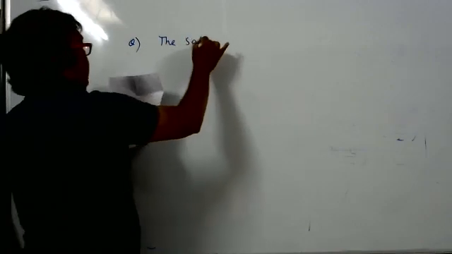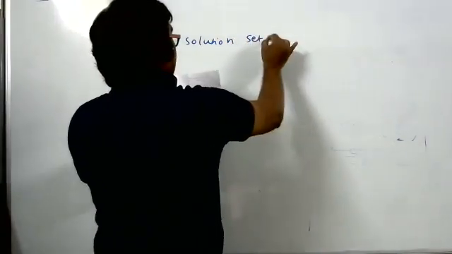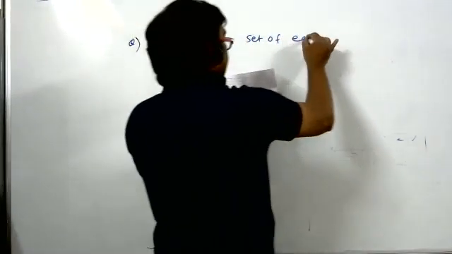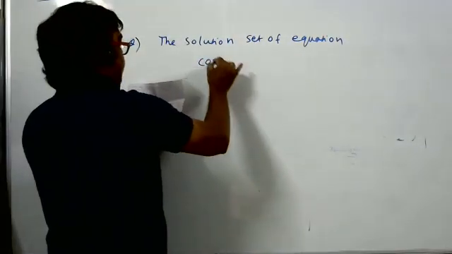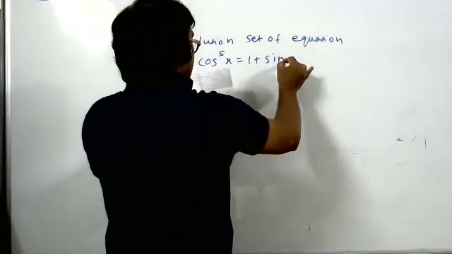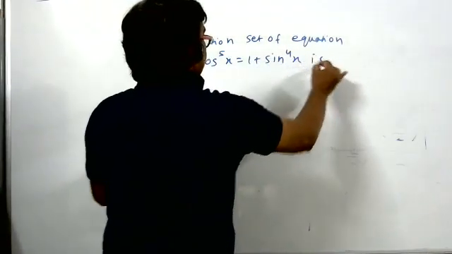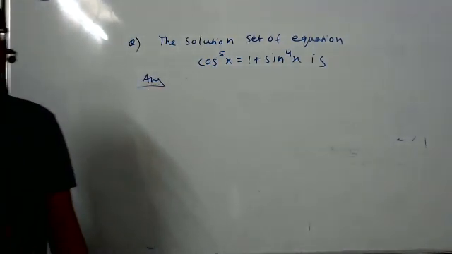The solution set of the equation, but this week we have to complete this chapter. Cos to power 5x equals 1 plus sine to power 4x. Trigonometric equation.